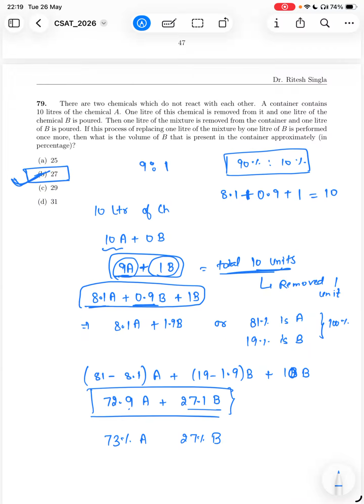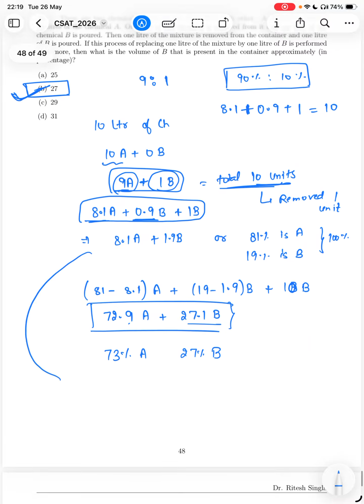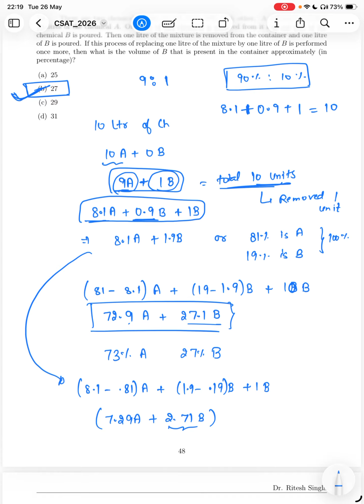Or you can just do it exactly, it will be 8.1 minus 0.81 of A plus 1.9 minus 0.19 of B plus 1 of B. It will be 7.29 of A plus 2.71 of B. It will not create any difference. So basically 27%, because out of 10 liters you have 2.71 liters. So basically around 27% you are with chemical B.